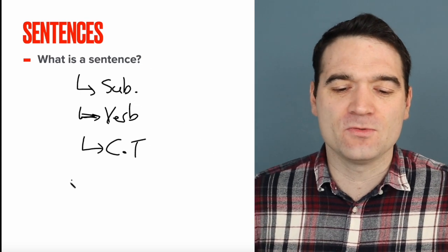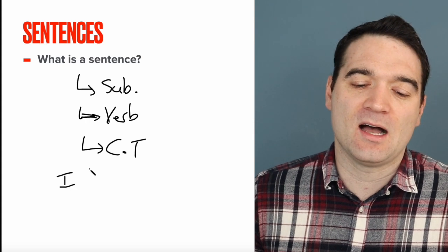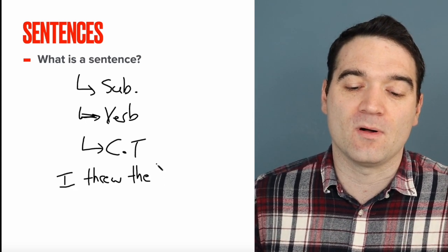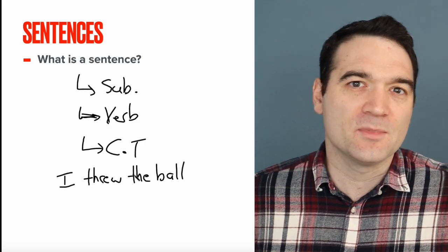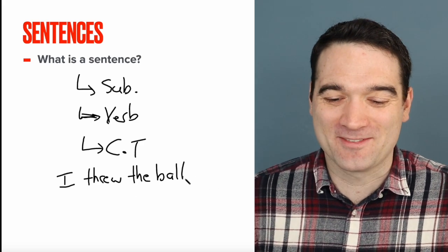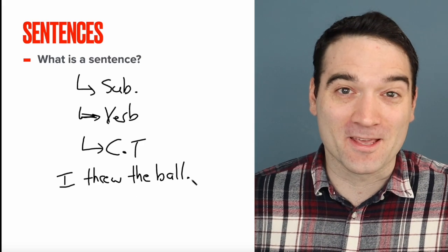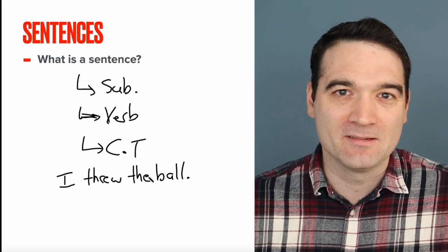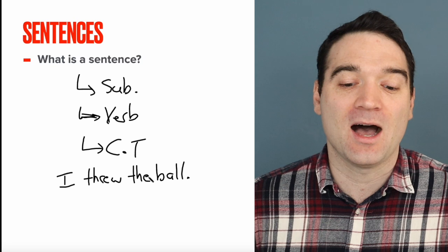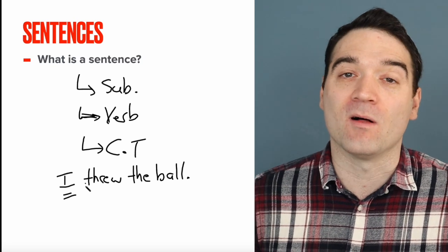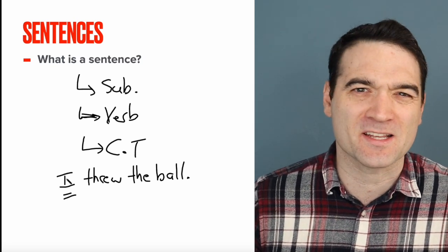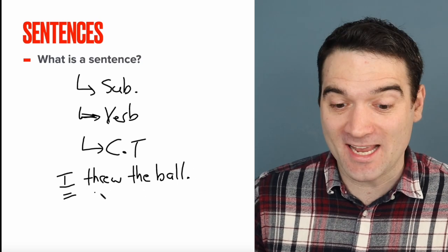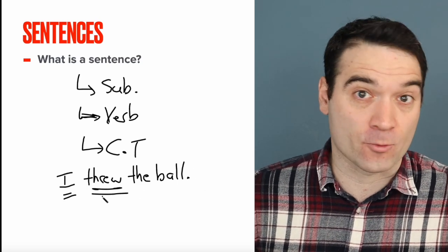So let me use this sentence as an example. I threw the ball. Not the most creative sentence of all time, but what are you going to do? All right, so what's the subject of this sentence? Who is doing the action? Well, I am. I threw the ball, right? I'm the subject of this sentence. I'm the hero of the story. And what action am I taking? Well, that's the verb. I threw the ball.